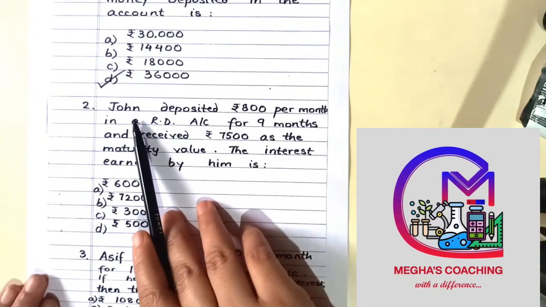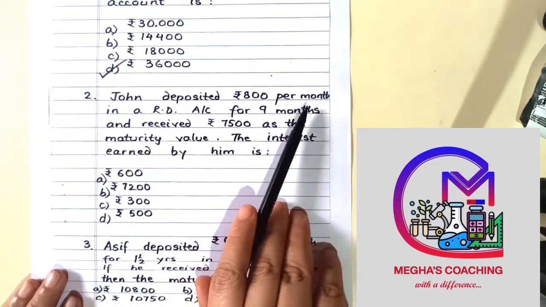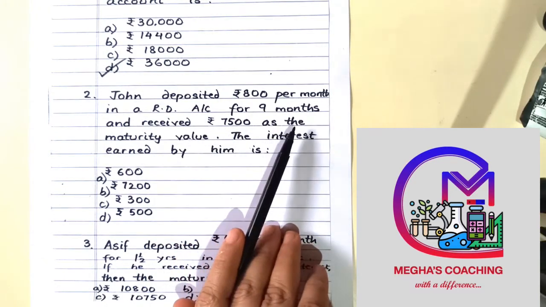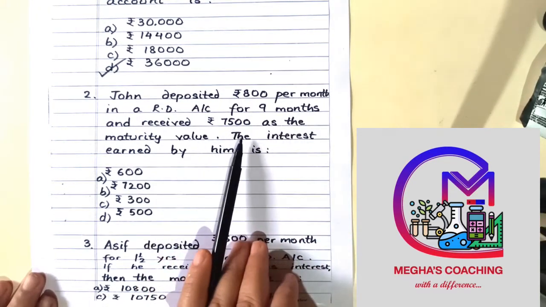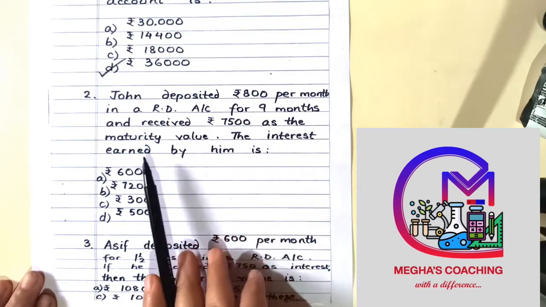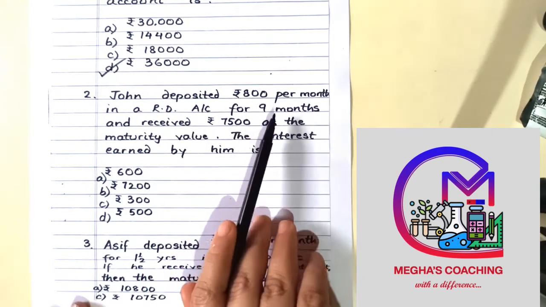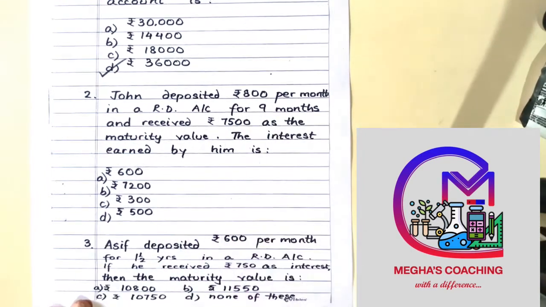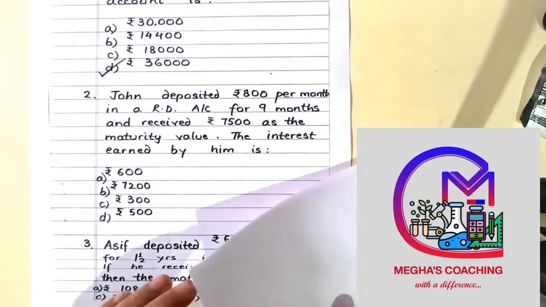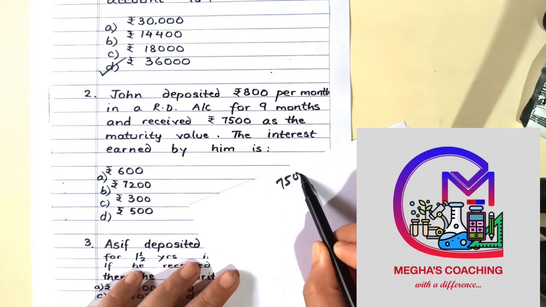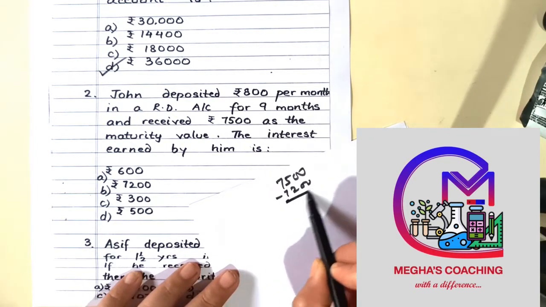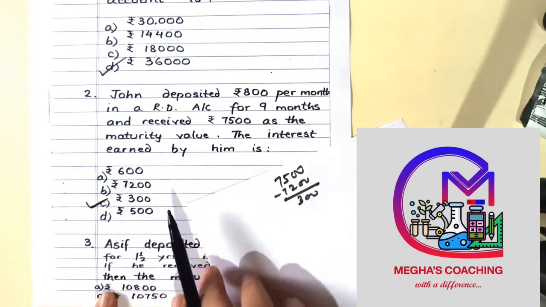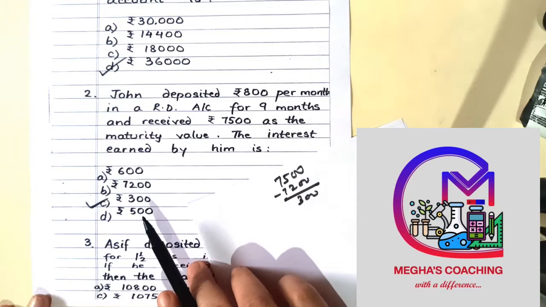The next question. John deposited rupees 800 per month in an RD account for 9 months and received rupees 7,500 as a maturity value. तो कितना उसने deposit किया था? 800 into 9, that is 7,200, and he received 7,500. So 7,500 में से 7,200 minus करेंगे तो 300 is the interest earned by him. So option C is the correct option.